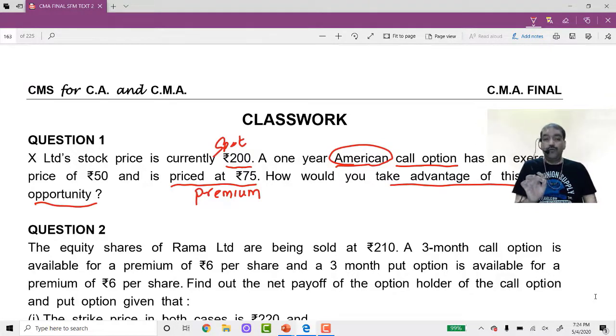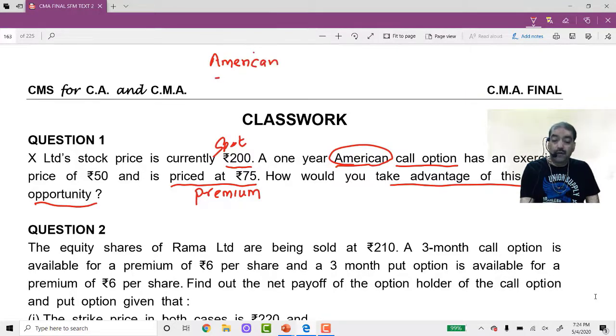For this you have to know that options are of two types, call options and put options. Generally they can also be classified as American option and European option. These are the two categories. It has got nothing to do with America and Europe, but they are called American option and European option.